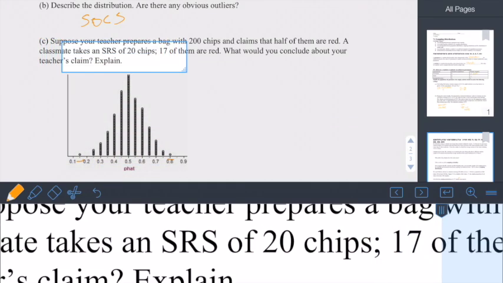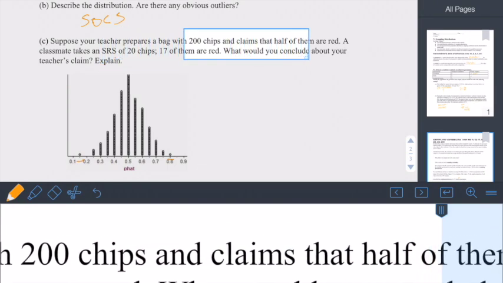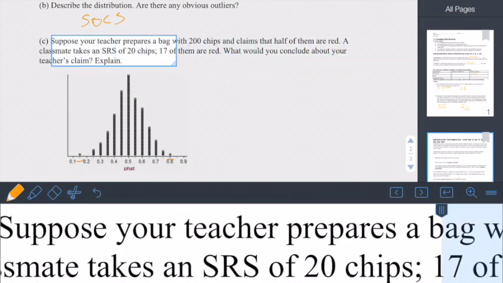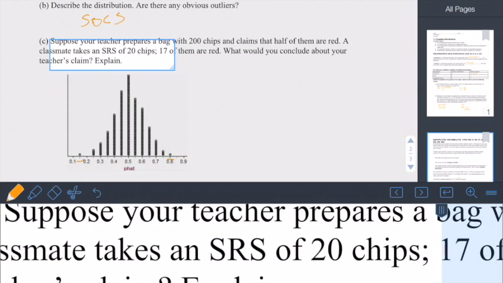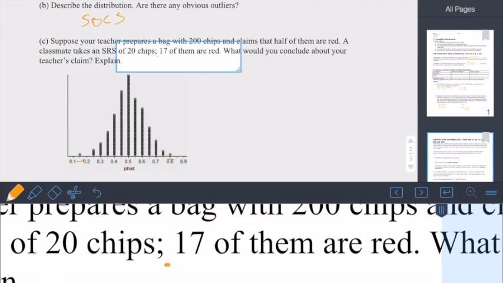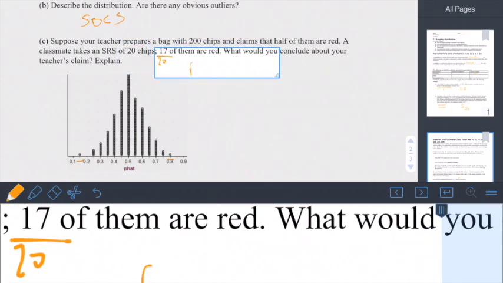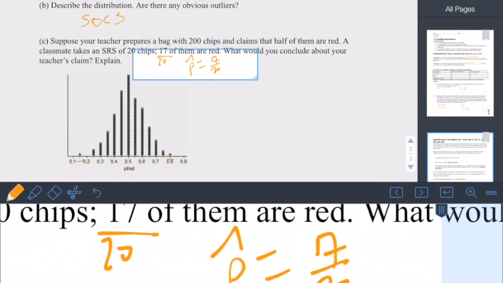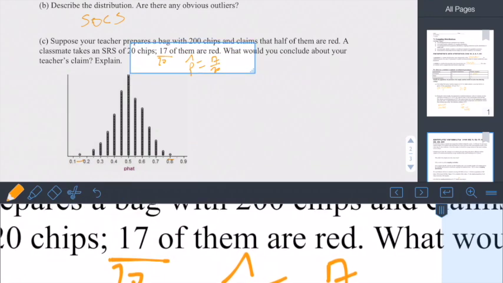Suppose your teacher prepares a bag with 200 chips and claims that half of them are red. A classmate takes a simple random sample of 20 chips, and 17 of them are red. So 17 out of 20 are red. This is our p hat. This is our sample proportion. What would you conclude about the teacher's claims?